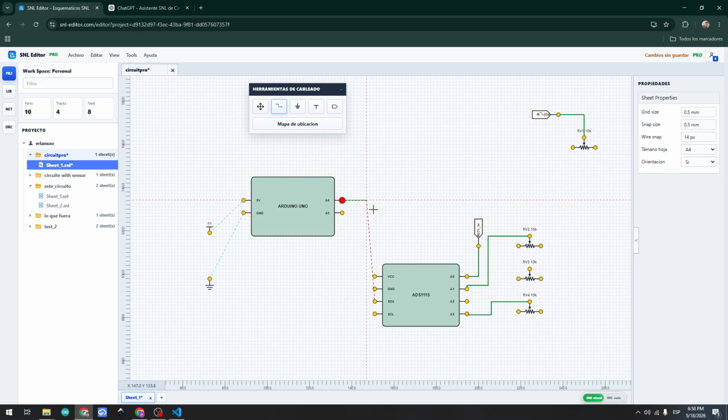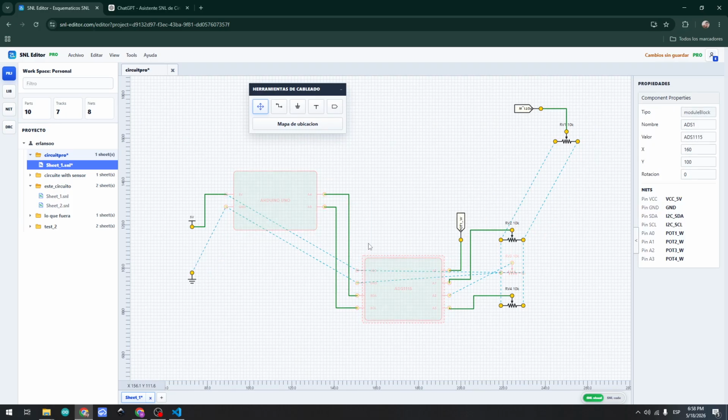So you can make it for all components, and if you want to find where this pin goes, you can double click here, and the program will show you that these two components have a relation with this pin and this pin.